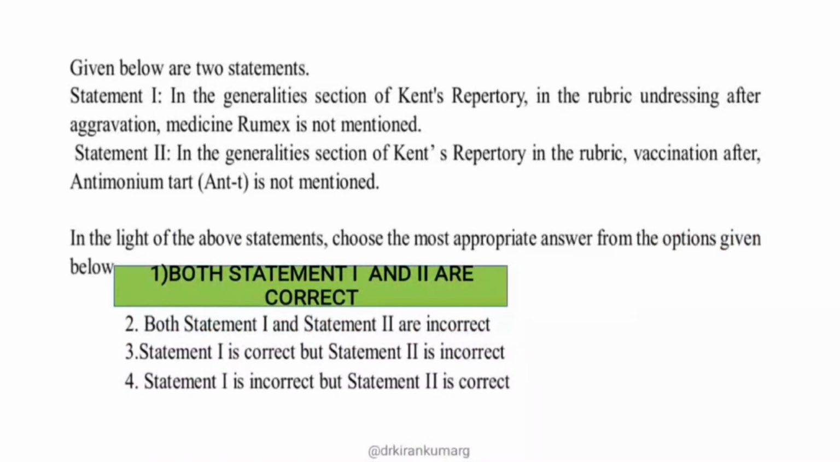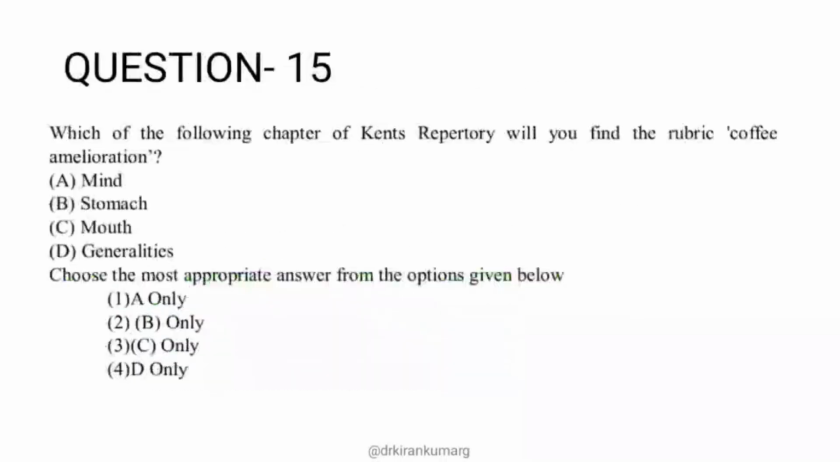For these kinds of questions, you should really know the repertory in depth, then only you can answer them. But at least if you know one statement right, then you can try answering the question, or else it's better to quit it. Moving on to the last question: which of the following chapters of Kent's Repertory will you find the rubric coffee amelioration? Under that you have Mind, Stomach, Mouth and Generalities. These are the 4 chapters they have given. We need to find coffee amelioration.